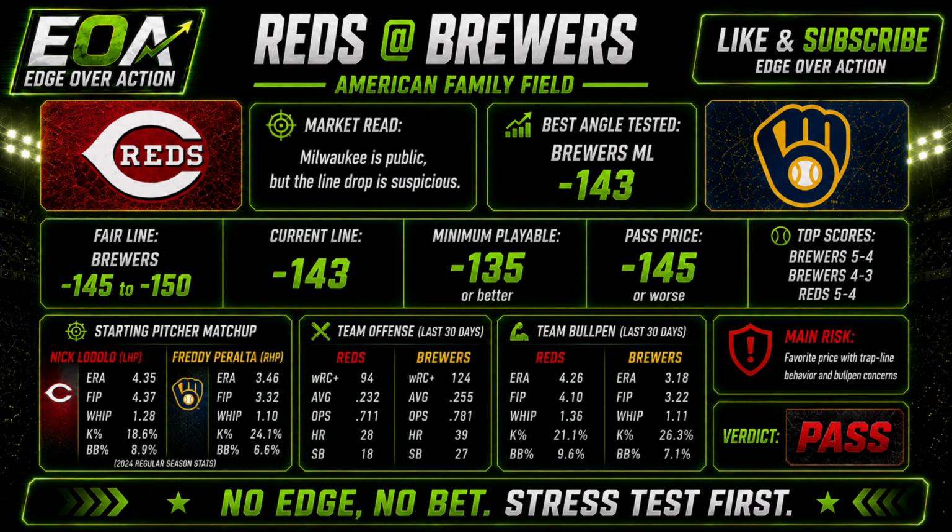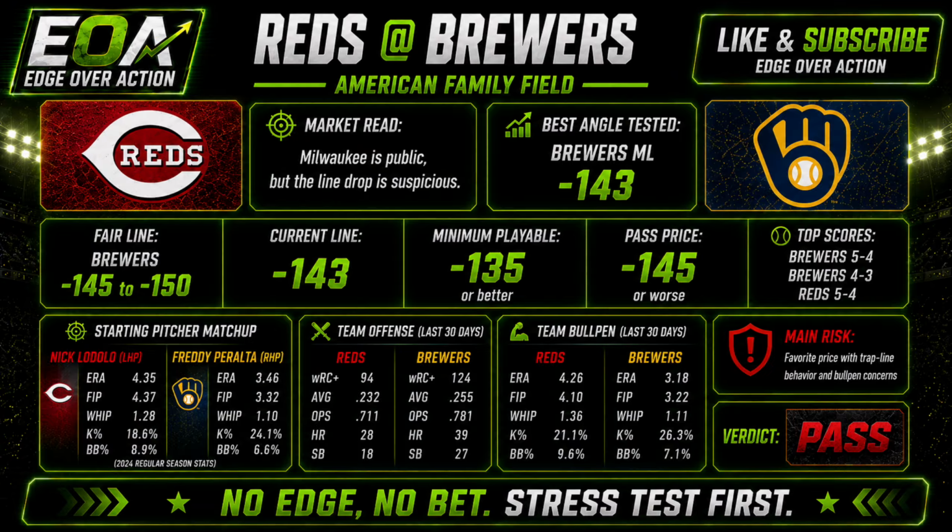All right, next up, Brewers. Reds at Brewers. Market read, Milwaukee is the public side, but the line came down from -150 to the -140s, which is suspicious. It suggests either Reds buyback or resistance against a popular Brewers side. Model read, Milwaukee is the better team and has a stronger lineup versus left-handed pitching, but the price is not cheap and the Brewers bullpen has workload concerns.